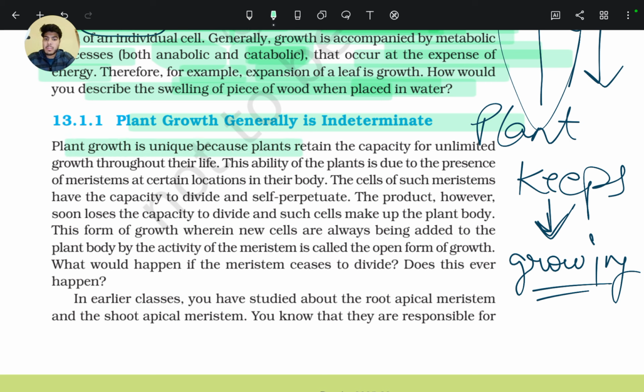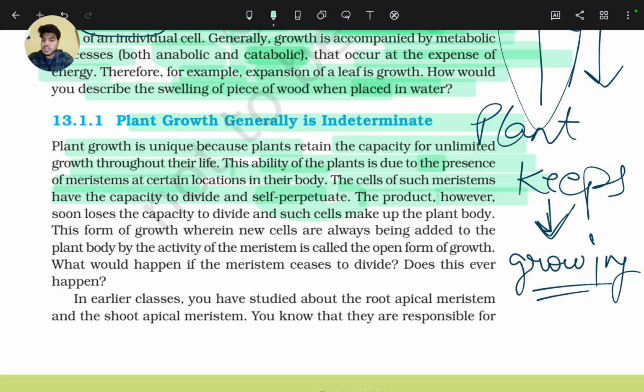Plant growth is unique because plants retain the capacity of unlimited growth throughout their life. This ability of the plant is due to the presence of meristems at certain locations in their body. The cells of such meristems have the capacity to divide and self-perpetuate.